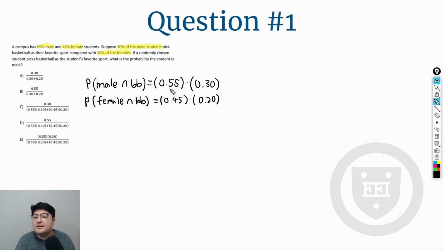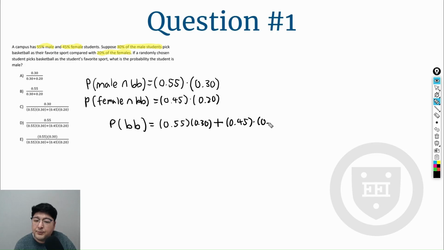Now the question said if a randomly chosen student picks basketball as their favorite sport, so let's combine the two probabilities to get the probability of basketball being the favorite sport. All we have to do is add the two probabilities: 0.55 times 0.30 plus 0.45 times 0.20.